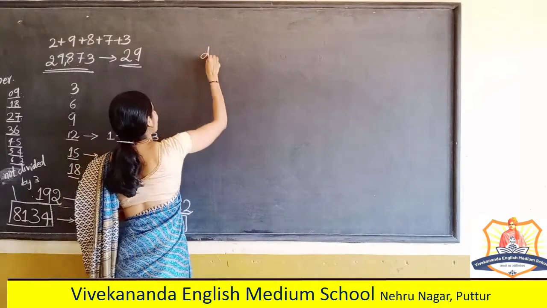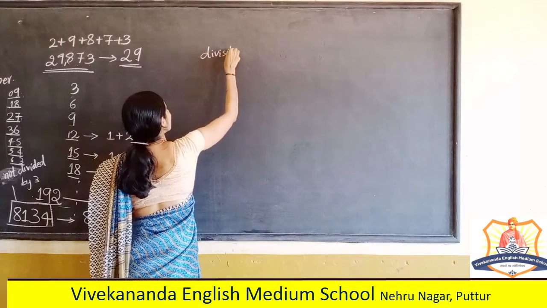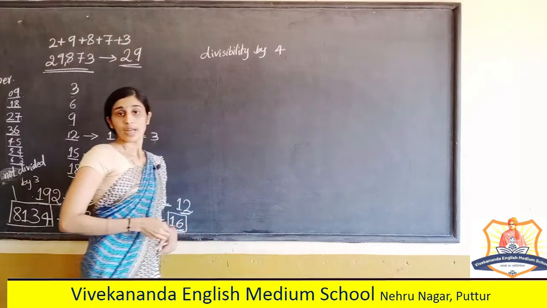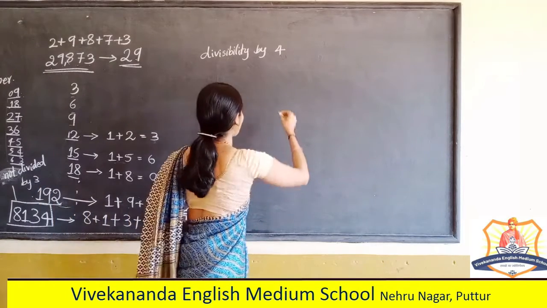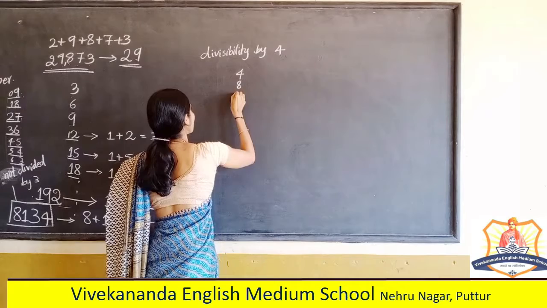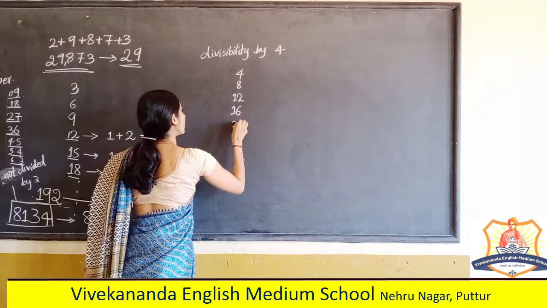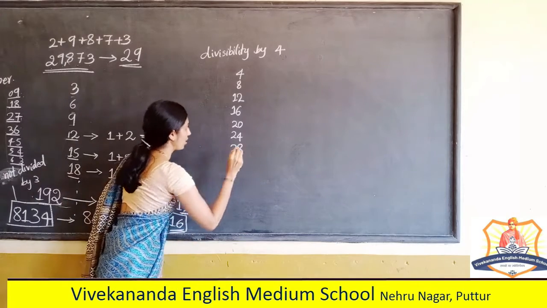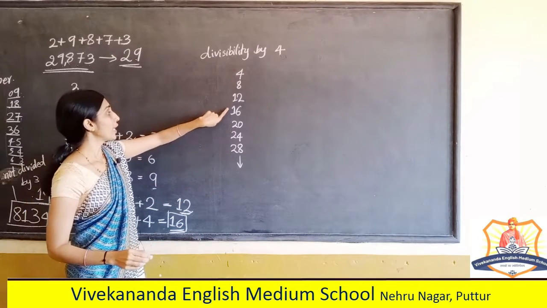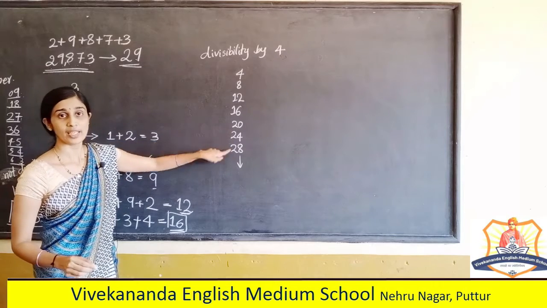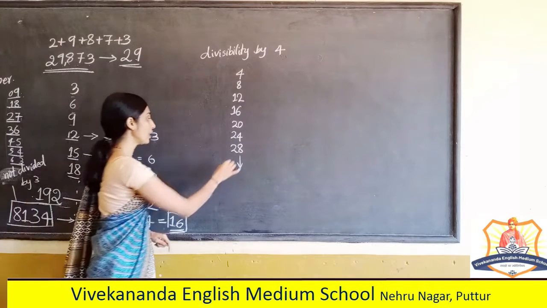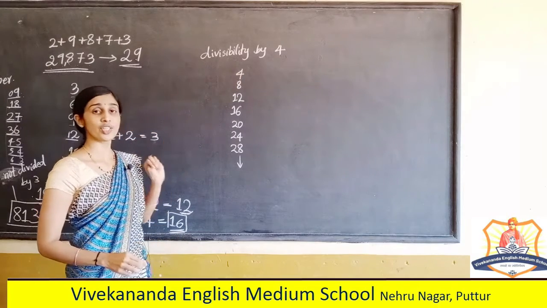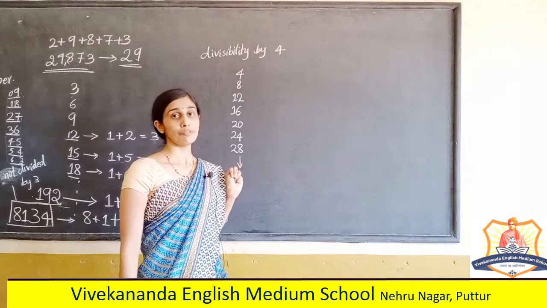Okay, now divisibility by number 4. If I consider the multiples of 4, it continues like this, right? 4, 8, 12, 16, 20, 24, like this, increasing by 4 each time. So here, divisibility by 4. For a 2-digit number, we should know the table of 4.